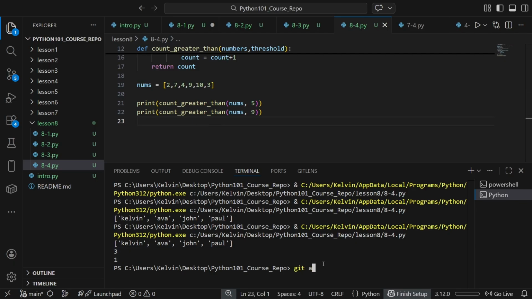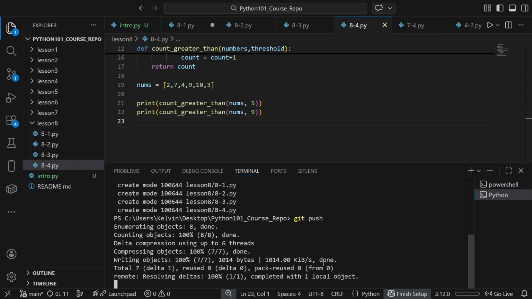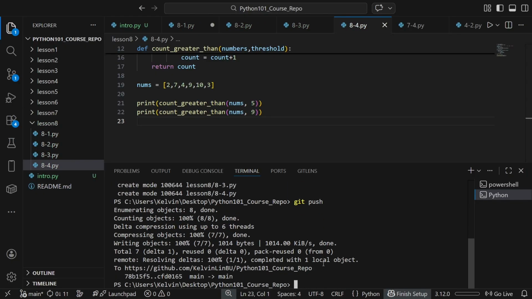As usual, we'll do git add lesson 8, and then we'll commit this. And then we'll do git push. And now this is saved to our course repository.